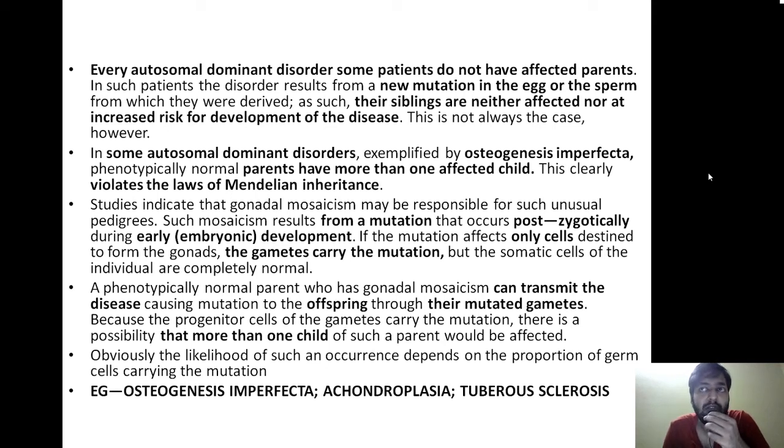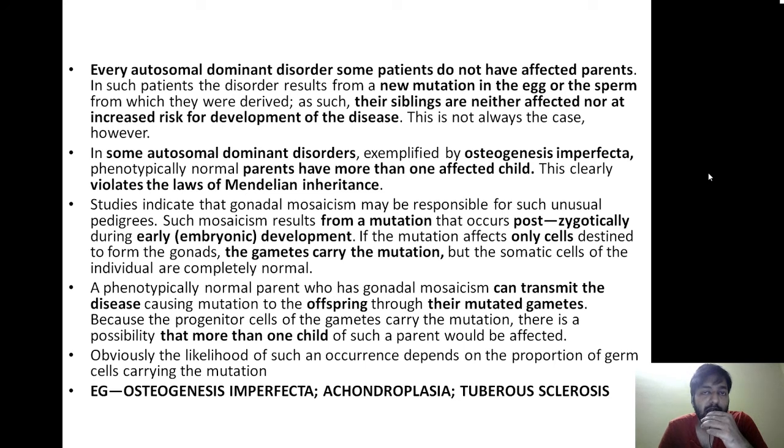So the individual will be phenotypically normal, only the gametes will carry the mutation. That is why it is called gonadal mosaicism. Gametes are carrying the mutation, whereas all the somatic cells are normal. So they have a normal as well as an abnormal population in that individual. That is why the term gonadal mosaicism.